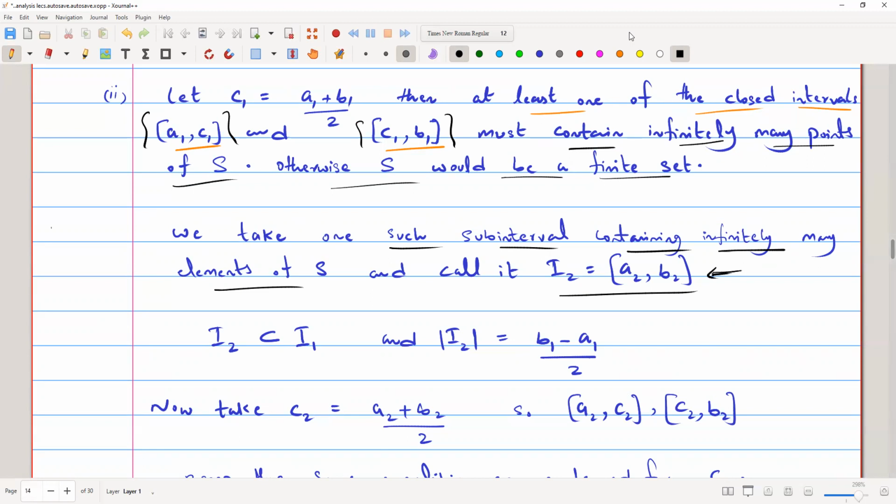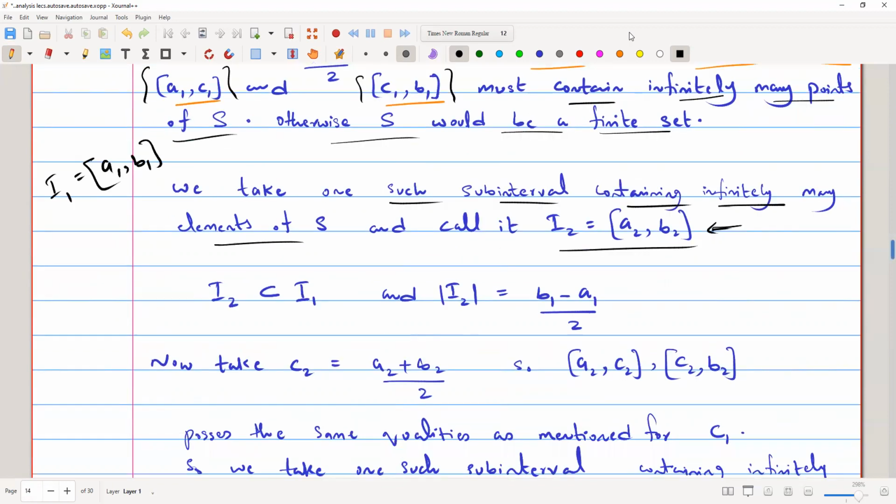So initially we have I1, that is A1 B1, which is actually the set itself. The set S is contained in this interval, and then we take another interval I2 equals A2 B2, such that it is very obvious that this is contained in I1.